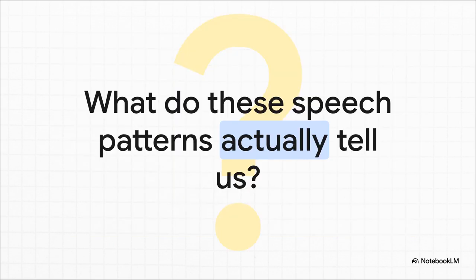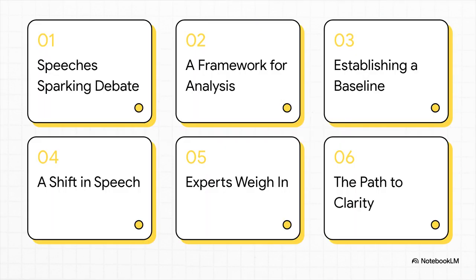So, we're going to tune out all the political noise, all the talking heads, and approach this like a true forensic investigation. We're breaking out the tools of speech pathology and neurology to see what the evidence really tells us. All right, here's our game plan. We'll look at the speeches causing all the buzz, set up our framework for analysis, establish a clear baseline from his earlier years, and then track the shift in his speech patterns right up to today. We'll see what the experts think and figure out what it would take to get some real clarity.